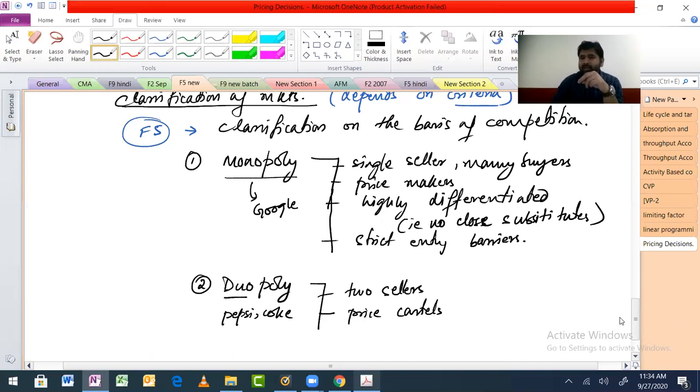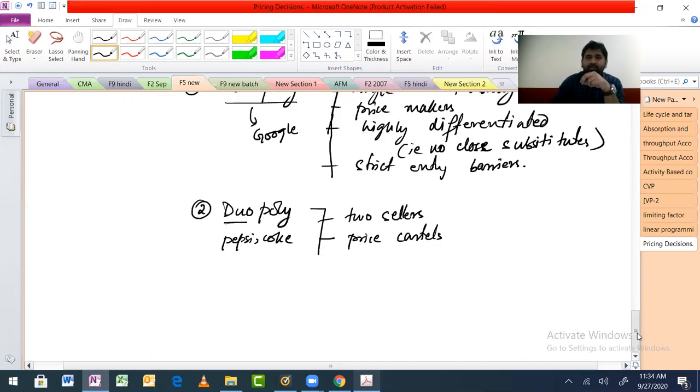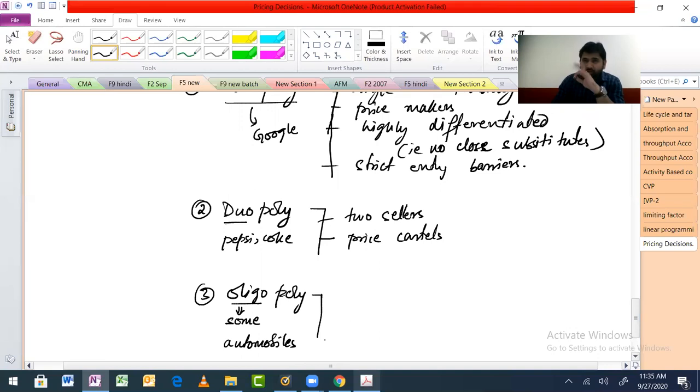Again, everything else remains same. So one, two, and the third one is oligopoly. Oligo basically means some. And again, an example here can be your automobiles industry. How many companies are selling cars here in Qatar? Do your counting.